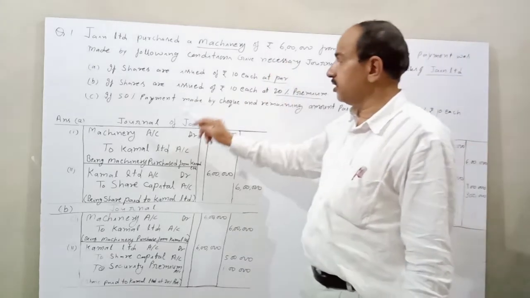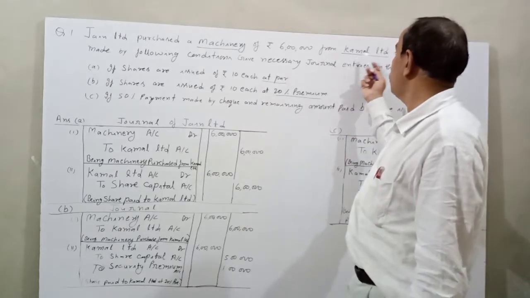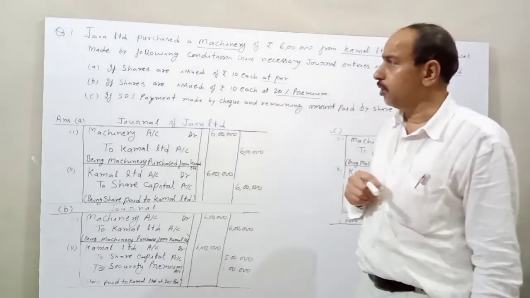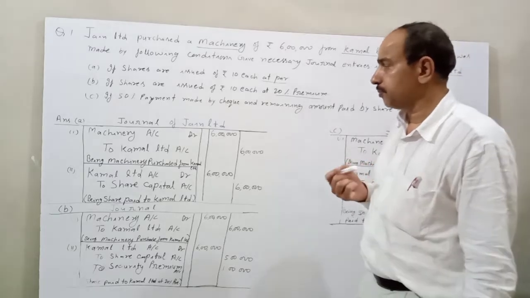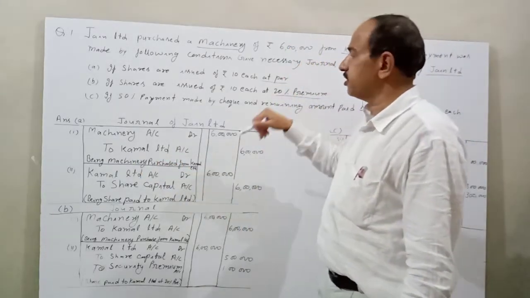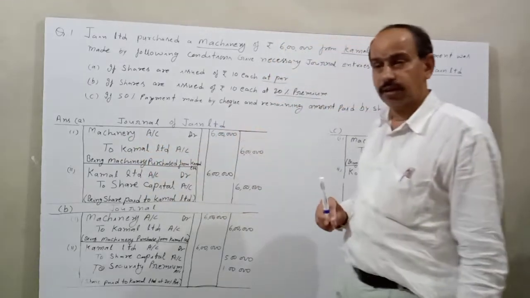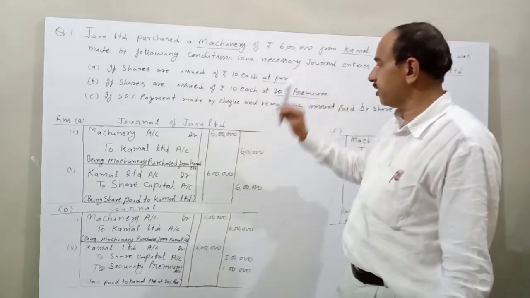Here machinery comes into the business and Kamal Limited is a creditor of the company. So the creditor is credited and machinery is coming in the business, so according to the rule, machinery account DR. Amount is 6 lakh.